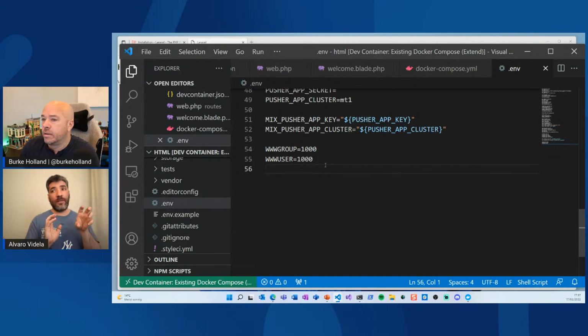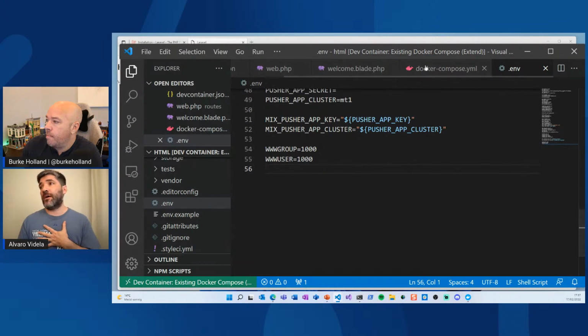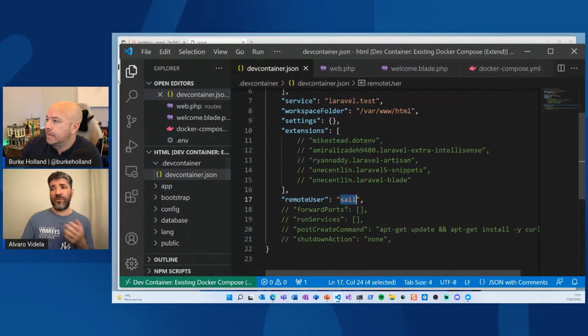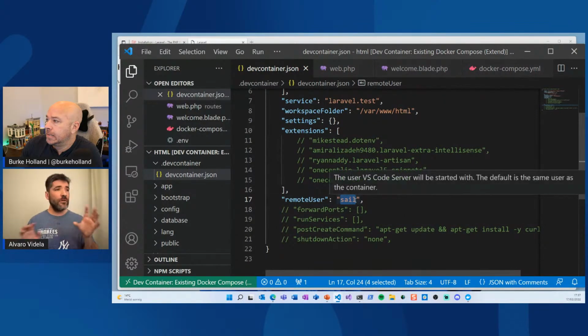So that's why in Linux you need to understand which group and which user is running things, and then from there you try to access those files if you want to change configuration and things like that. In this case, it's that group and that user, and as the Compose files and the container show, it is also the Sail user. So you may want to play with those settings.